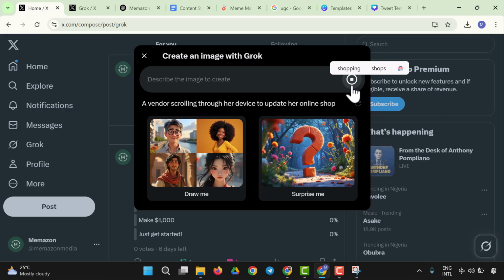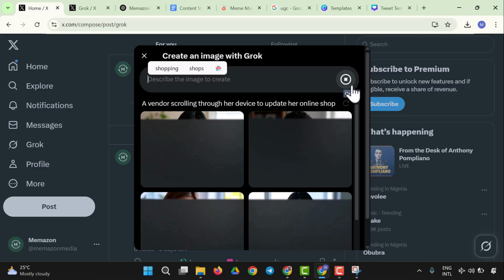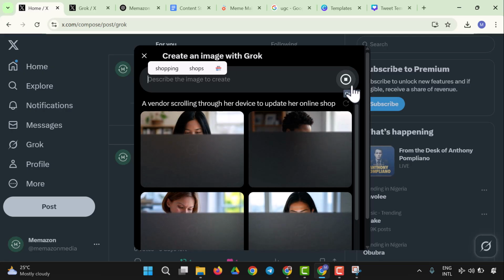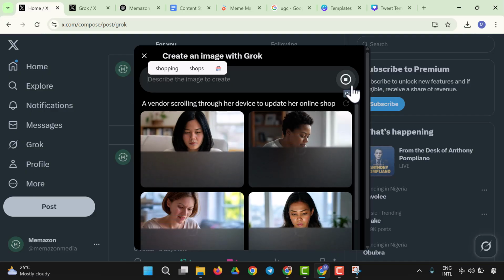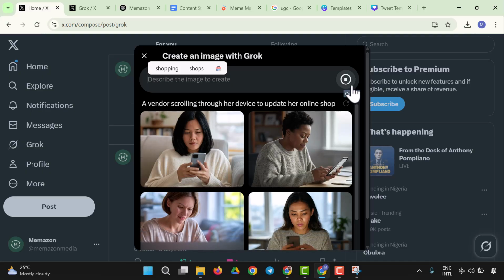So we're going to click on that for Grok to generate an image of a vendor scrolling through our device to update our online shop. So let's wait for that and let's see what Grok would create for us. So we are going to wait for the image Grok will create for us, and we could go ahead. So here are different images. We have different images created by Grok, and here this is a vendor looking through their phone, and here we are.